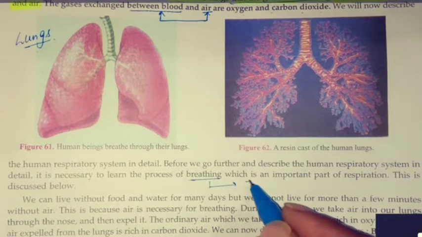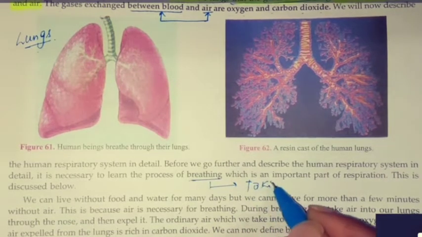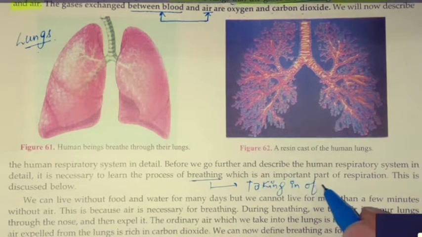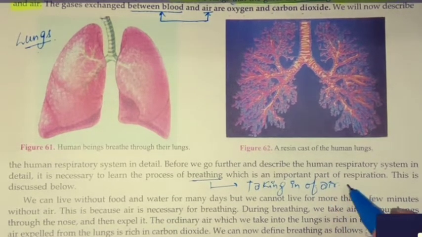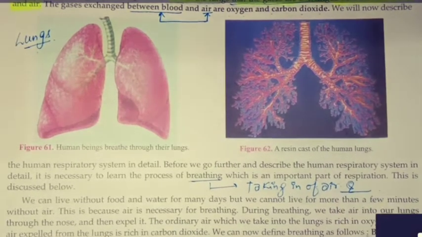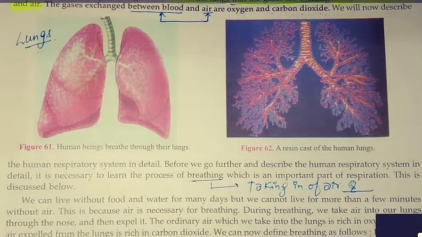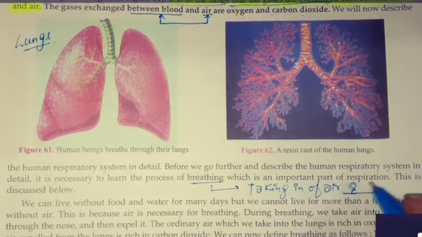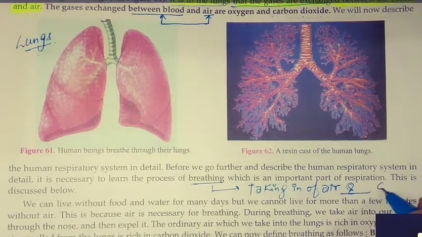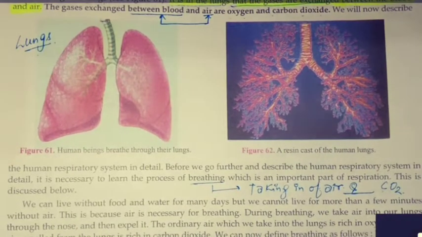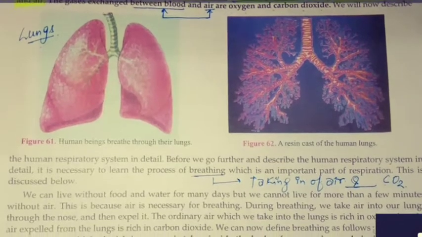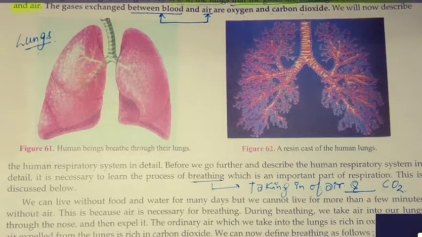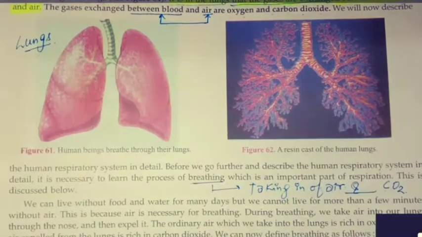Taking in of air, and exhaling out carbon dioxide, or you can say exhaling out the air that is rich in carbon dioxide. That is breathing. You can define breathing as taking in of air rich in oxygen and exhaling carbon dioxide.